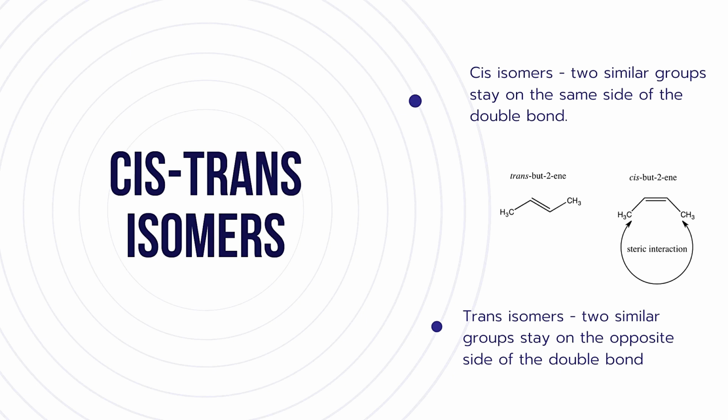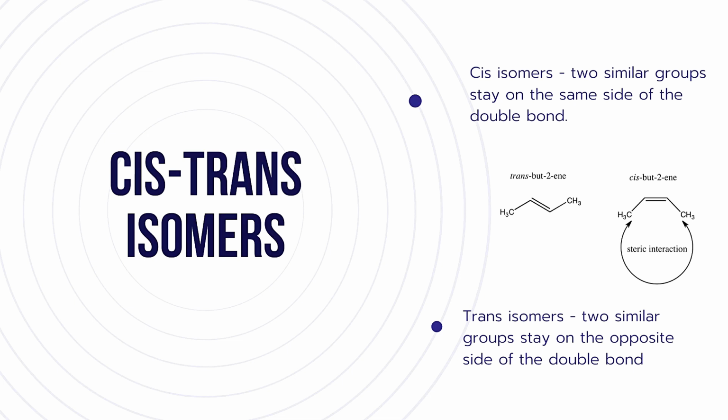Then they are called cis isomers. Trans isomers are those in which two similar groups stay on the opposite side of the double bond. Cis isomers are those in which two similar groups stay on the same side of the double bond. For example, cis-2-butene. In butene, if you observe, two methyl groups are present on the same side.